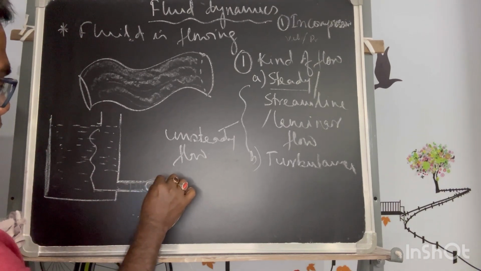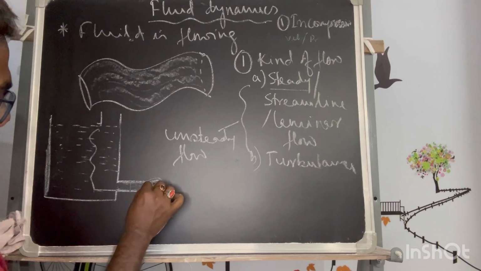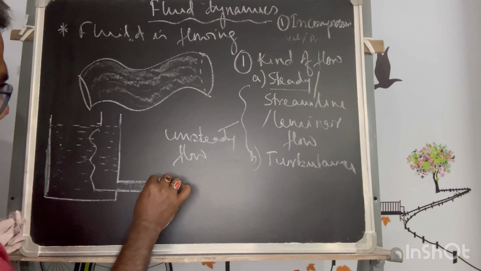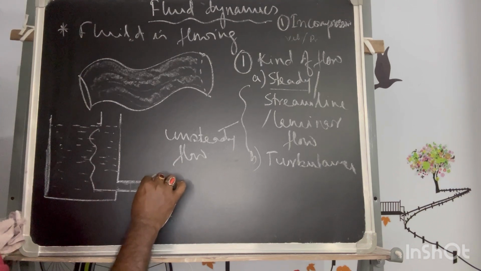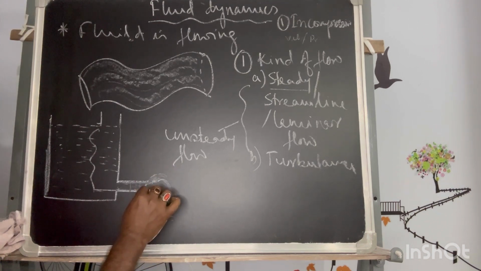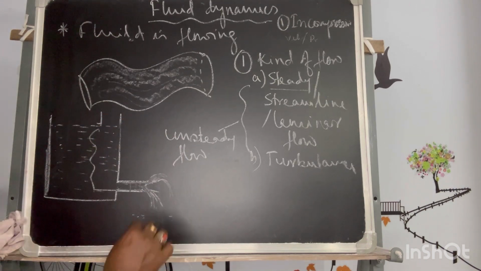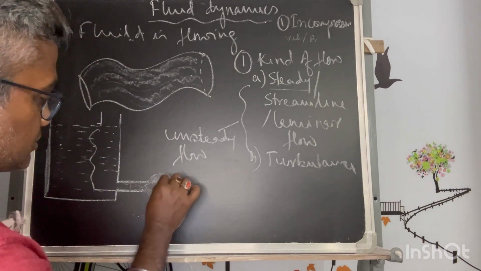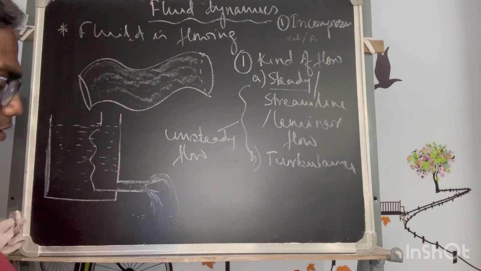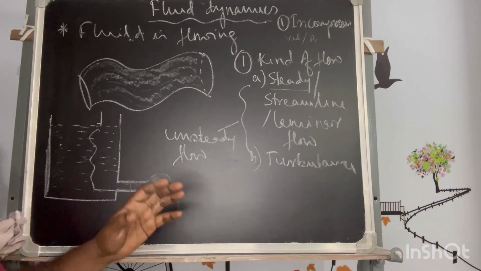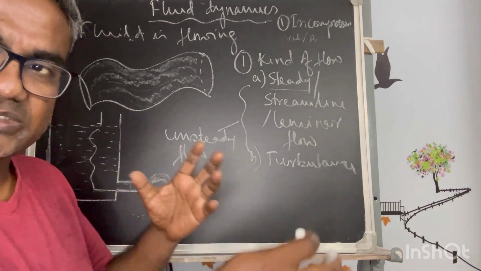This flow will not be able to flow through this path. Rather, it will try to avoid this resistance and move through the free path, whatever is there, and it will fall. So this kind of flow after this restriction will not be a very smooth flow. That is a very haphazard flow. That is a very restricted and absurd flow you will get.